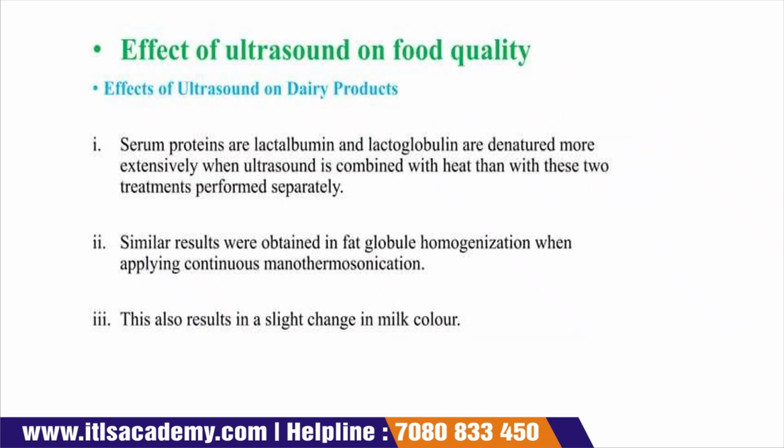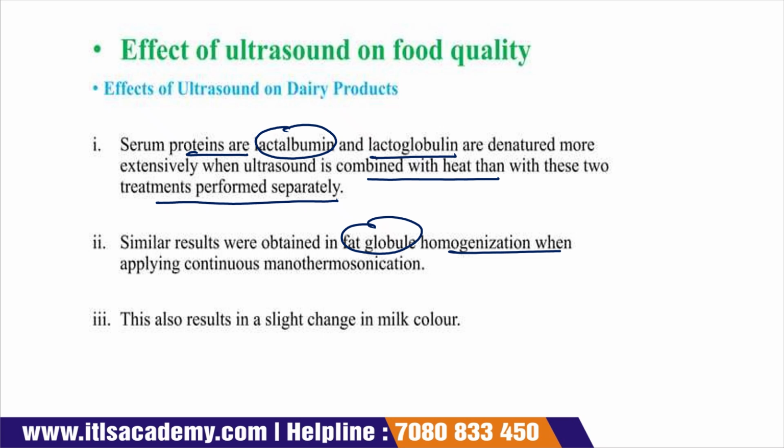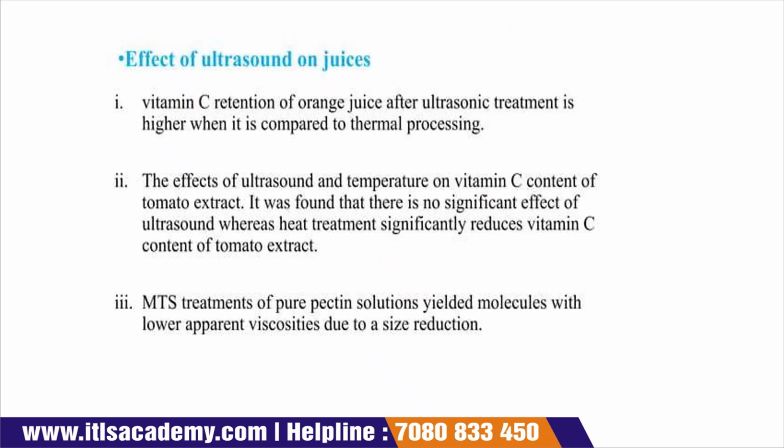Effect of ultrasound on food quality. The first effect is on dairy products: serum proteins like lactalbumin and lactoglobulin are denatured when ultrasound is combined with heat, more than when the two treatments are performed separately. Similarly, we obtain fat globule homogenization when continuous monothermosonication is applied. This also results in a slight change in milk color.